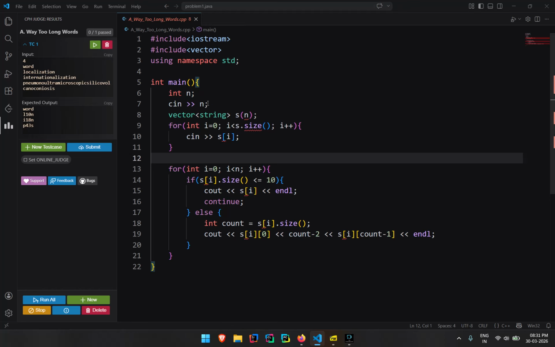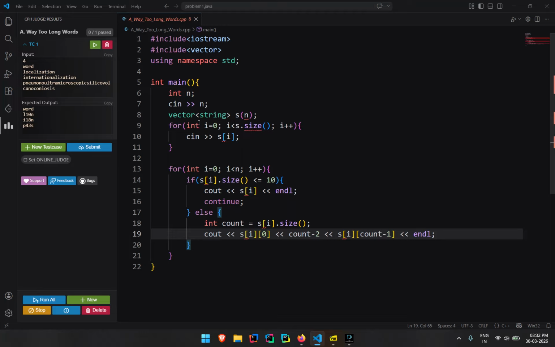So I took it as a vector, of char type. If you know C, then you know what char is. It's a basic data type. I inserted the characters one by one, and except for the first and the last, I counted everything. Then I just printed out the result. Simple as that.